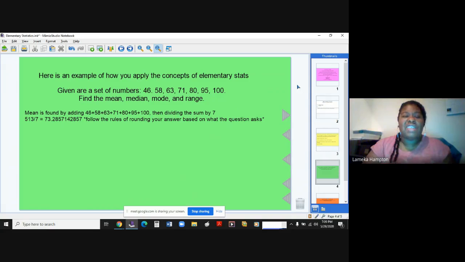If they said round your answer to the nearest 100th, my answer would be 73.29. Okay. So if you need a refresher on rounding, I can make a video about that as well. And that more than likely will be in the fundamentals of math, because again, that is the basis and the groundwork for advanced math. Okay.